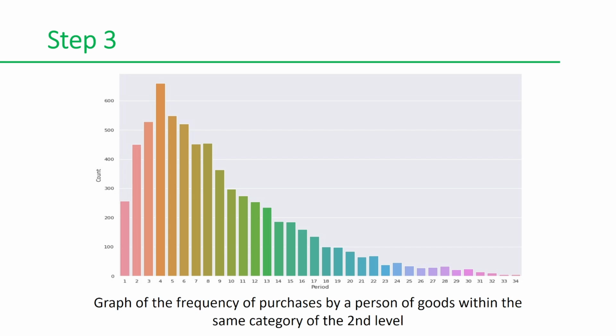Then we found the dependencies between the purchases of goods and the categories of the second level. This slide shows, as an illustrative example, the dependence of the frequency of purchases on the specific category of the second level. We did the same steps as in the previous step.